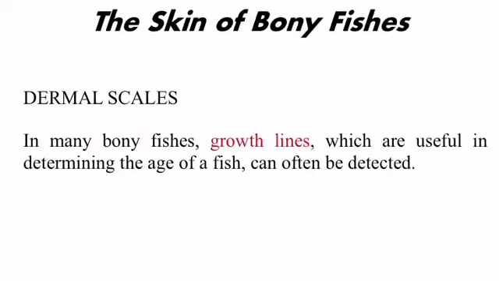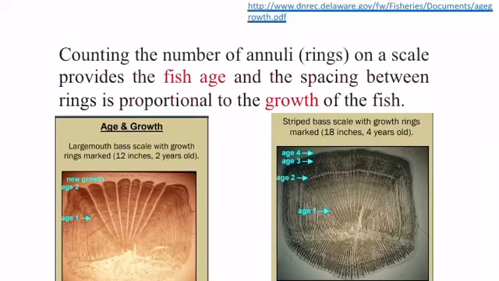In many bony fishes, growth lines, which are useful in determining the age of the fish, can often be detected. Counting the number of annuli rings on a scale provides the fish's age, and the spacing between rings is proportional to the growth of the fish.